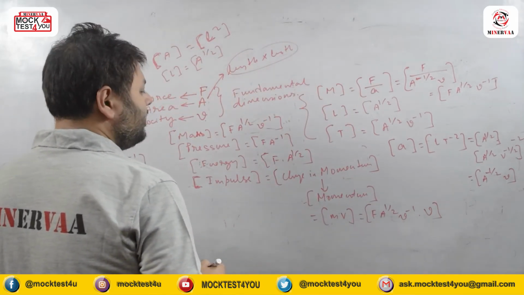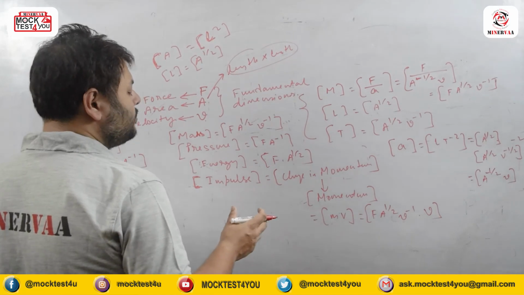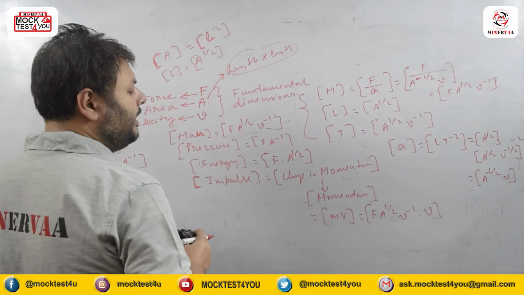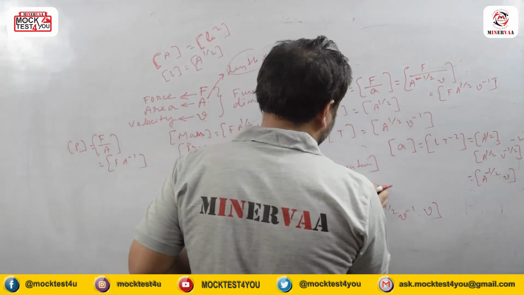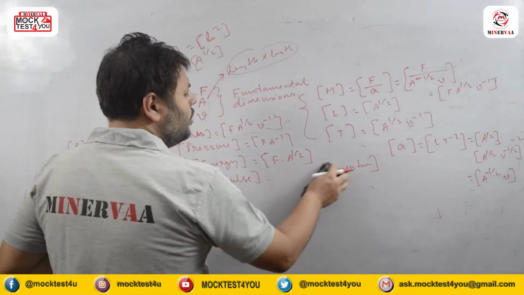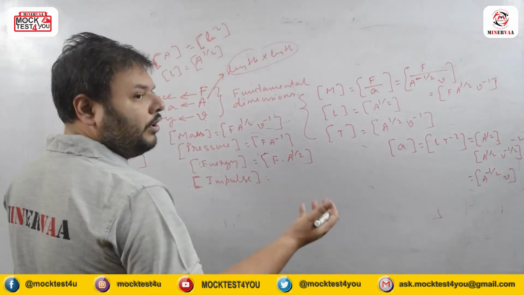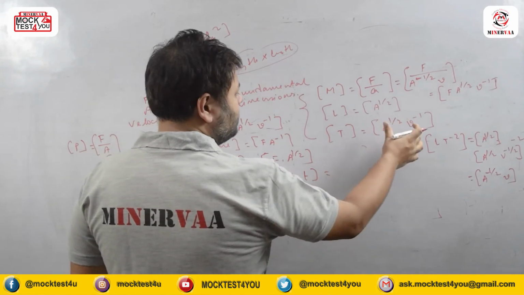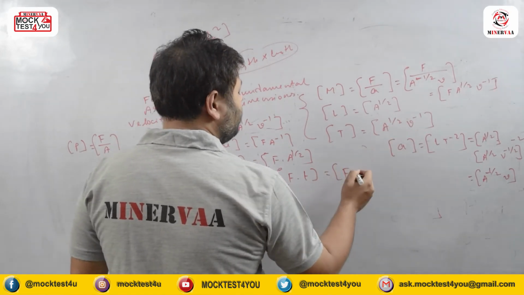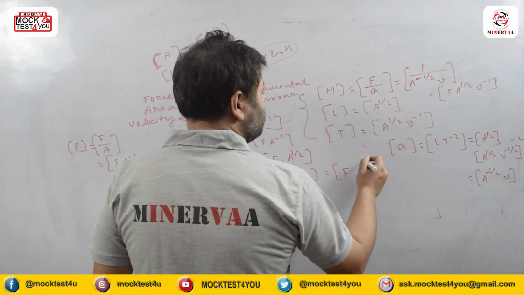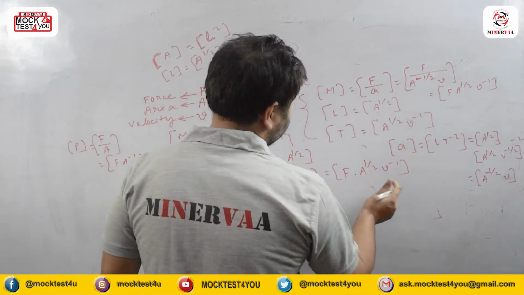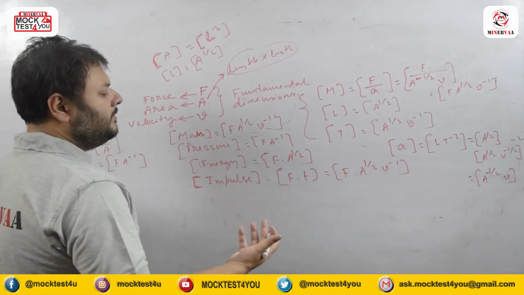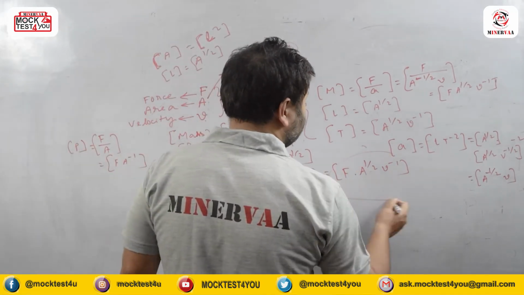velocity. So when we are writing impulse, we can write it in terms of force into time or change in momentum. So force into time, we got time like this. Force is ultimately f, and time is a to the power half v to the power minus 1. See, we are getting the same result in both the cases. So force into time, that is simply the impulse or the change in momentum.